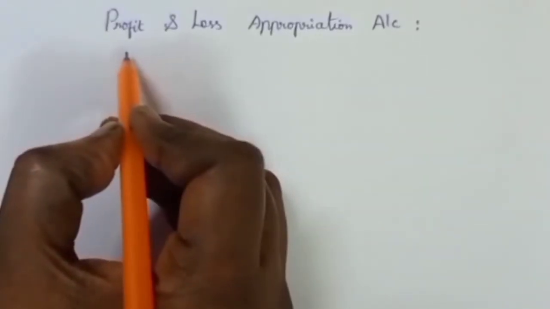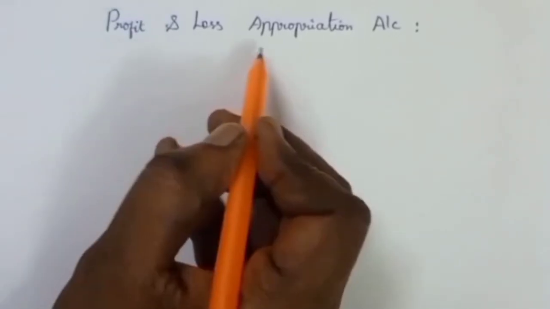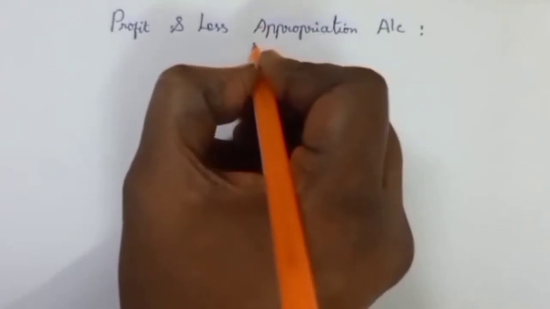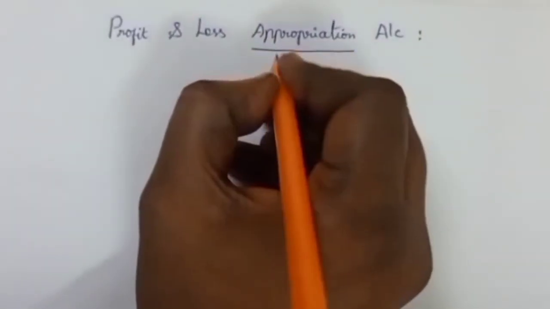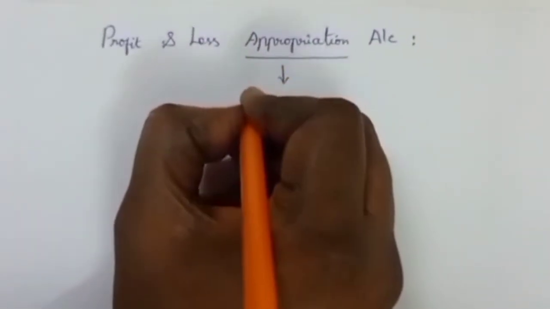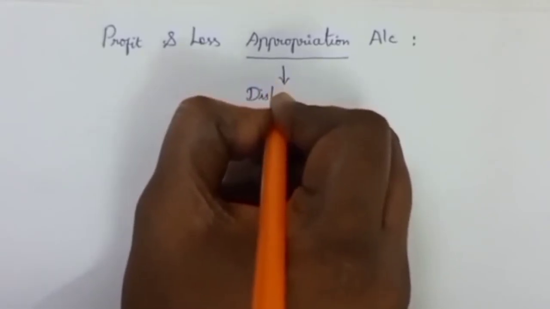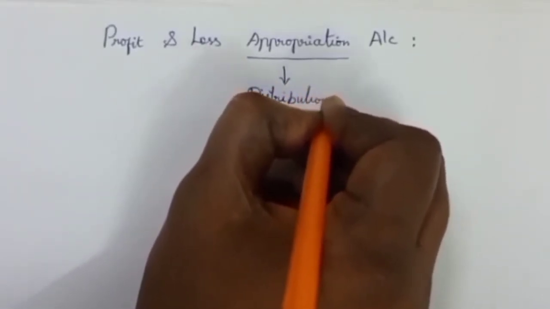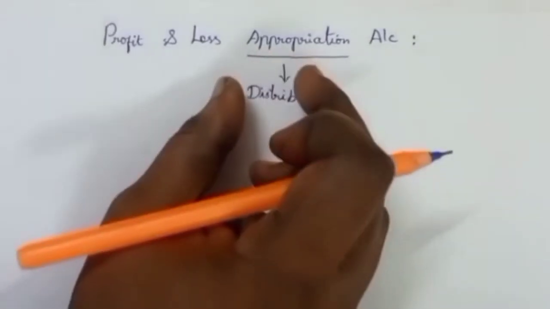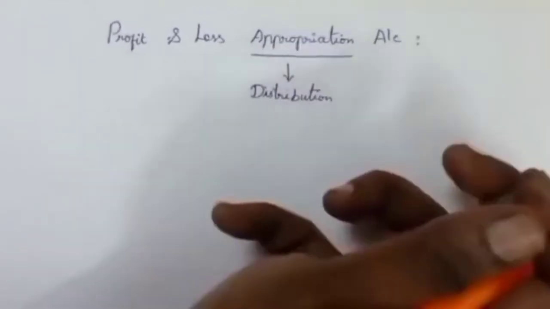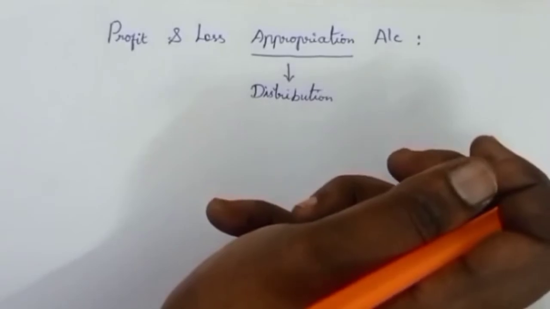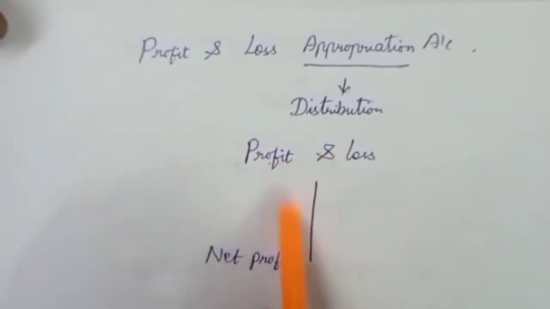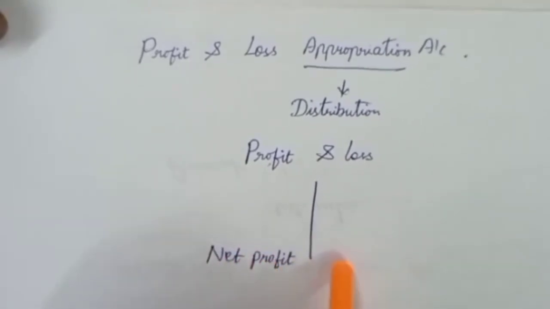Now we will see what is profit and loss appropriation account. First, you should understand what is appropriation. Appropriation means distribution. In profit and loss appropriation account, we are going to distribute the profits that arise from the profit and loss account. We generally prepare profit and loss account to find out the net profit or loss of